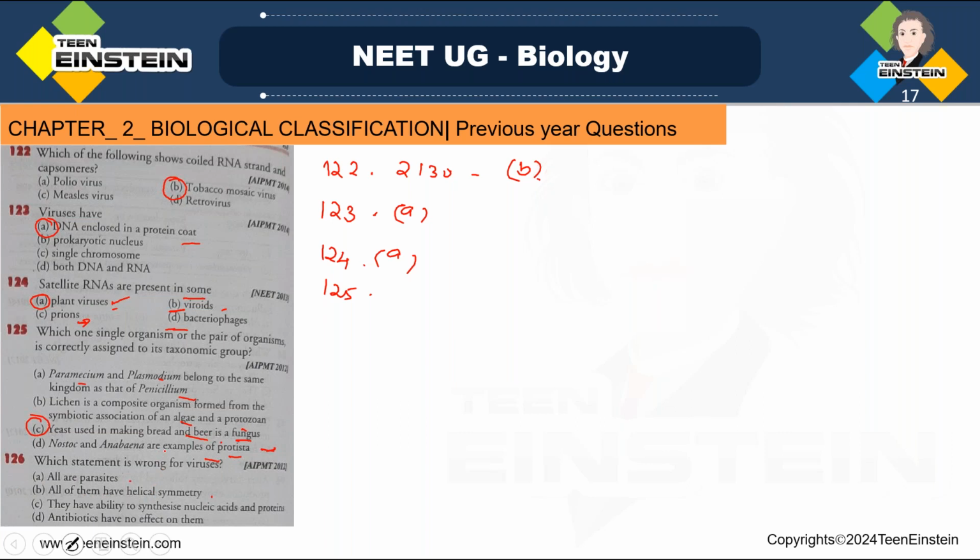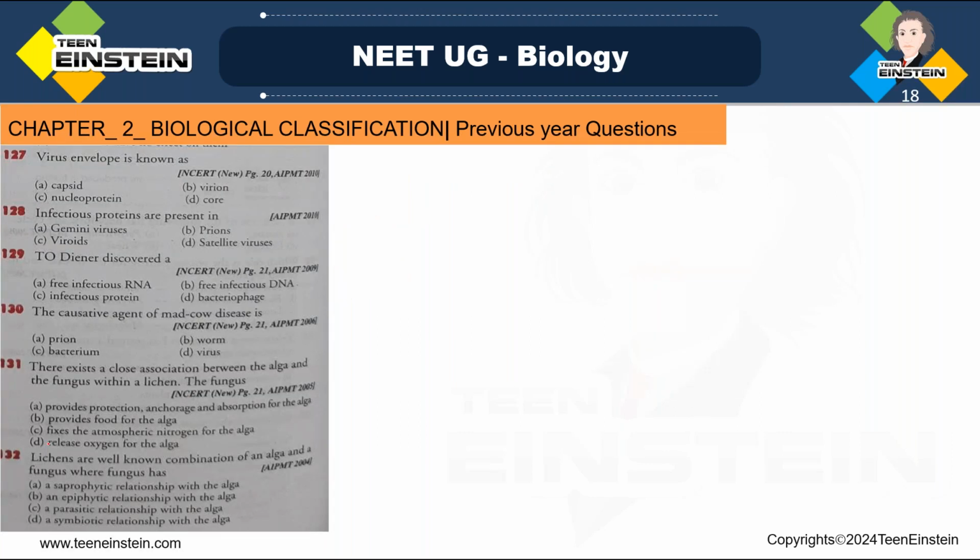See, nucleocapsids of viruses are constructed in highly symmetric ways. Two types of symmetry are recognized in viruses, corresponding to the two primary shapes, rod shape and spherical shape. Rod shaped viruses have helical symmetry, and spherical viruses have the other type of symmetry. Clear? So here, which is the right answer? Statement B. All of them have helical symmetry. No, they have two types of symmetry. Next question number 127.